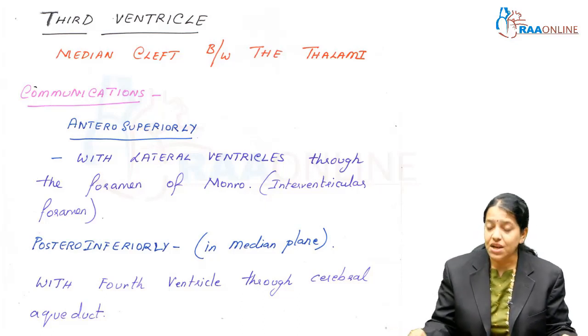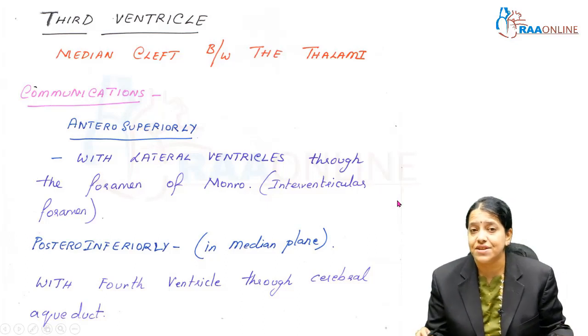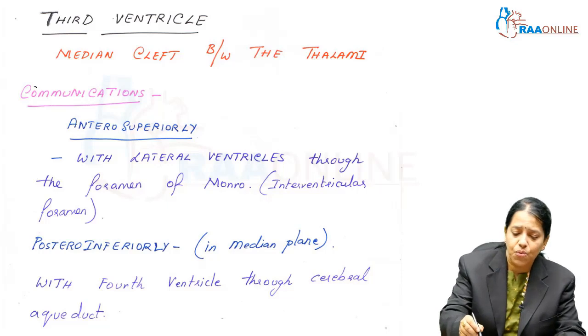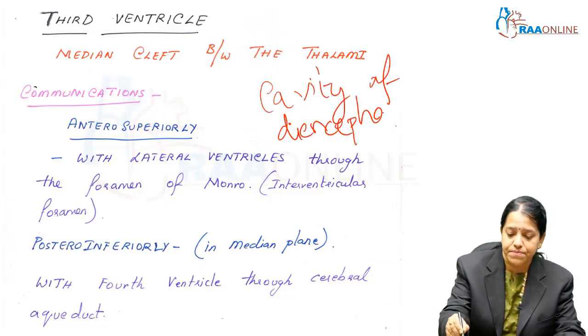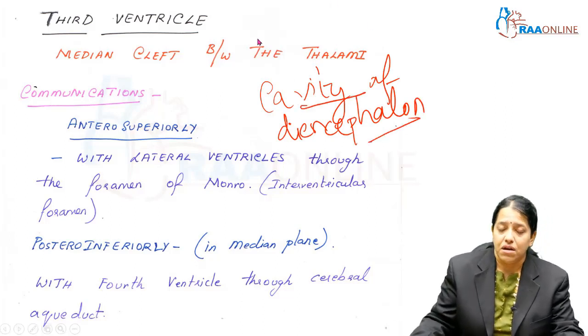we have to know that the third ventricle is the cavity of the diencephalon, or it is the slit or cleft between the two thalami. So what is it? It is a cavity of the diencephalon, or a slit between the two thalami. Now what about the communications?